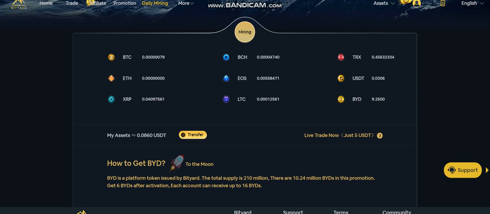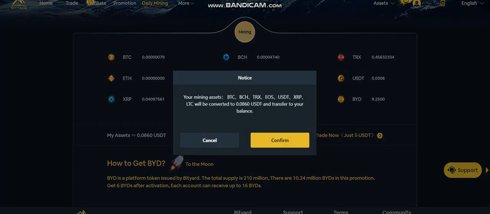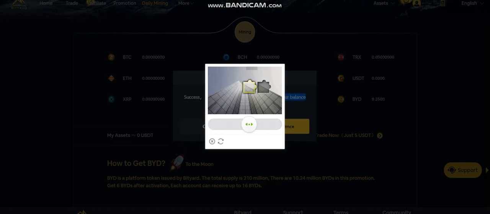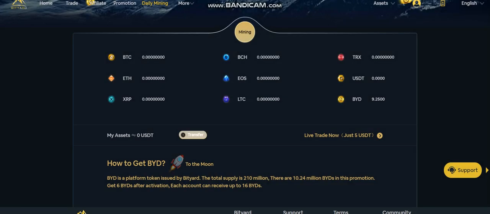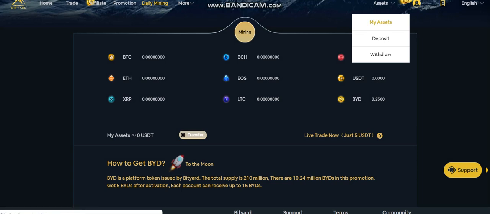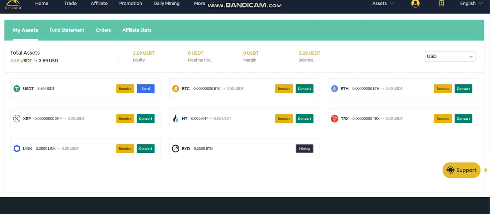Okay, so you have to just click on transfer, and all these assets will be converted into USDT and transferred into your balance. Okay, so just hit confirm and continue the verification captcha. Okay, so there you go. Success, 0.08 USDT has been transferred to your balance. So we'll check that out in assets, my assets. Okay, so there you can see I have successfully received the USDT amount.